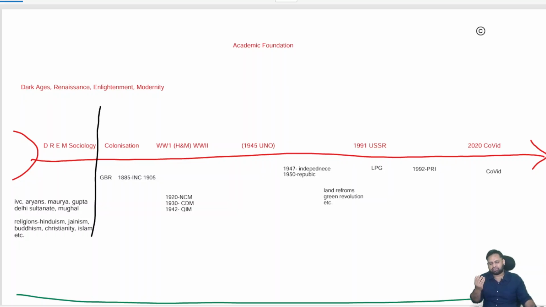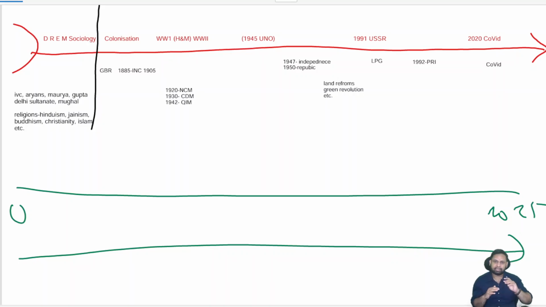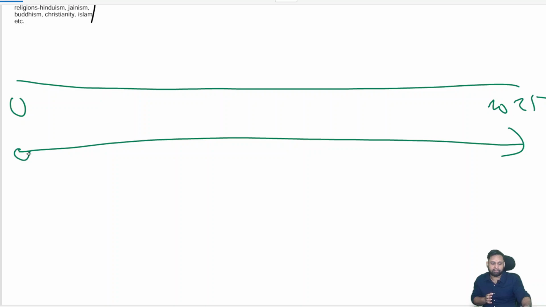Renaissance basically means revival. Then because of the advancement in science came the enlightenment. The basic point is that as time goes on, the extent of technology is increasing. Initially, people were not able to understand what happened in nature, what thunder or rainfall is. Right now we are able to make artificial rains, and we can go to space, the international space station, space tourism.